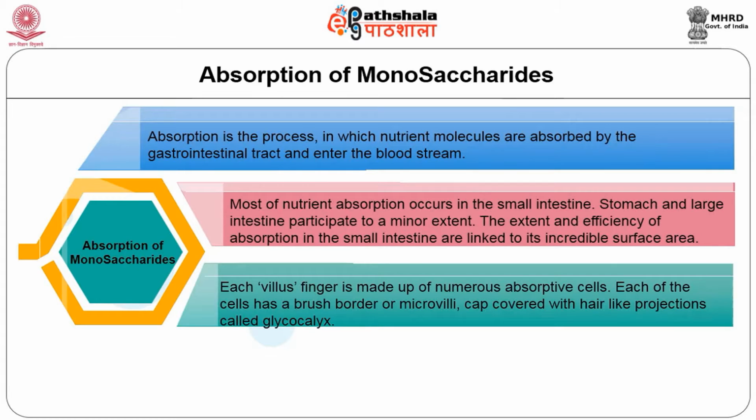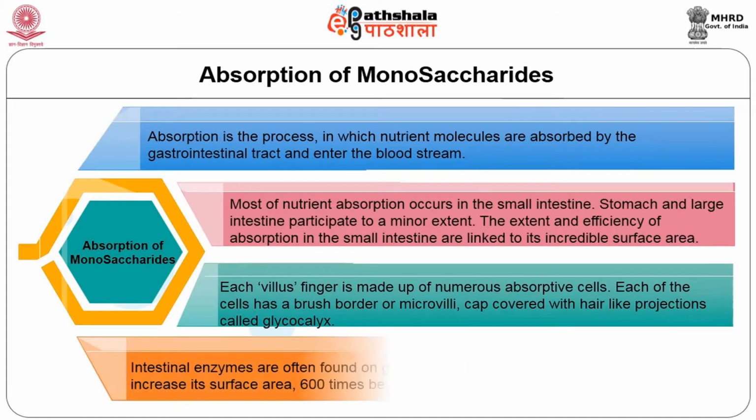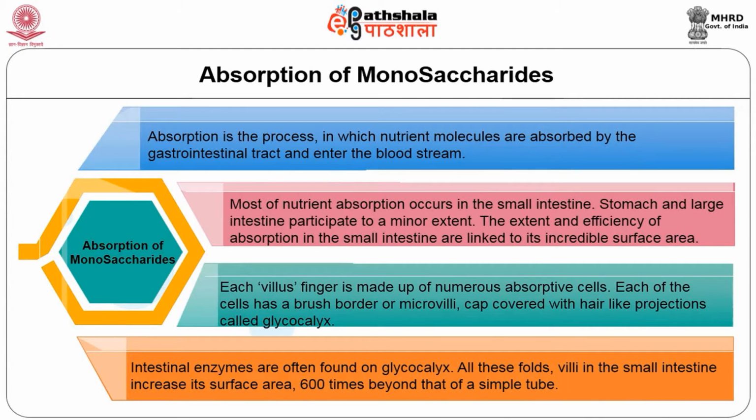Each cell has a brush border or microvilli covered by hair-like projections called glycocalyx. Intestinal enzymes are often found on the glycocalyx. All these folds and villi in the small intestine increase the surface area 600 times beyond that of a simple tube.